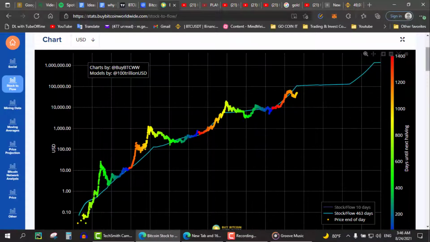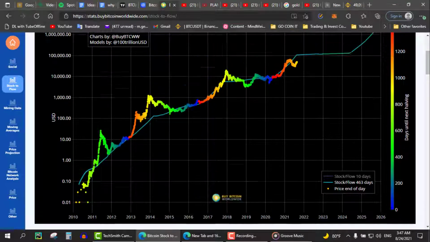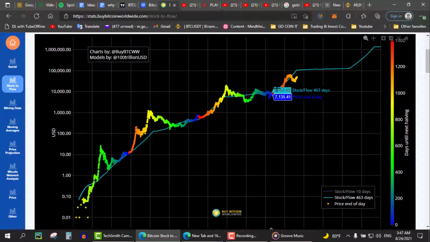Right here we have the Bitcoin stock to flow model. We can notice three things right away. First one is the blue line, which is the price Bitcoin should follow according to the model, and we can notice a very important thing we will need after a couple of seconds, which is that the line is not straight anymore. We could see a line of parts which would be the bullish cycle, and it starts a little bit after the halving day, and we could see the flat parts which should be the bearish cycle. Despite that, in the bearish cycle the price can fall by 50%, not move sideways like the model is saying.